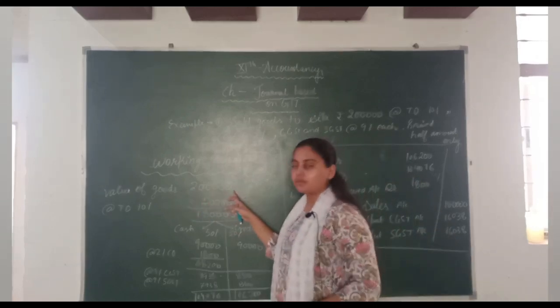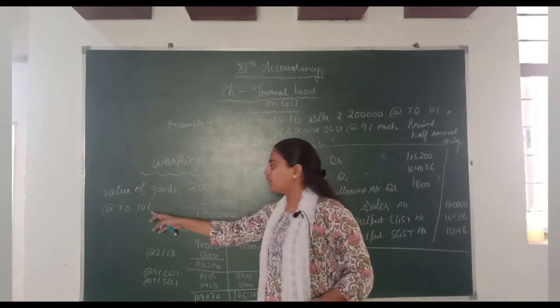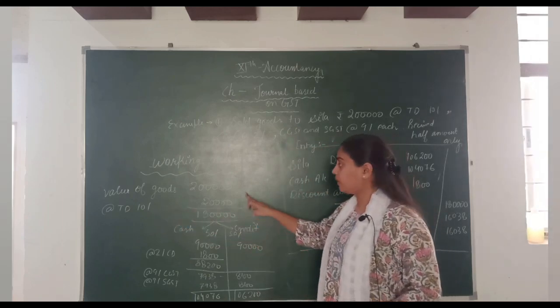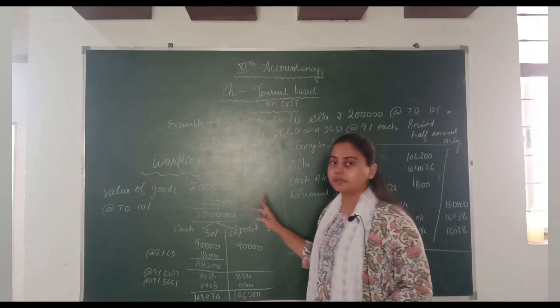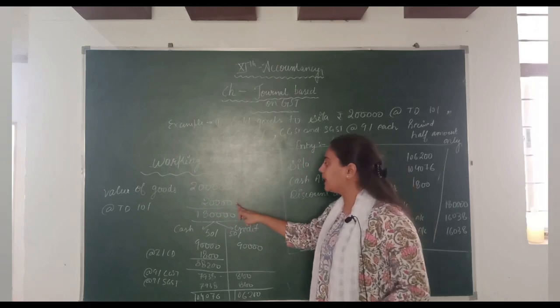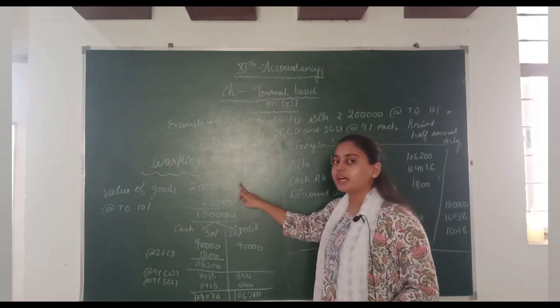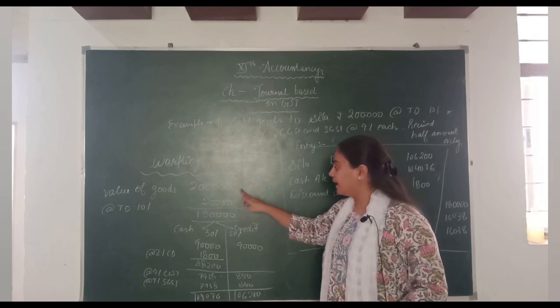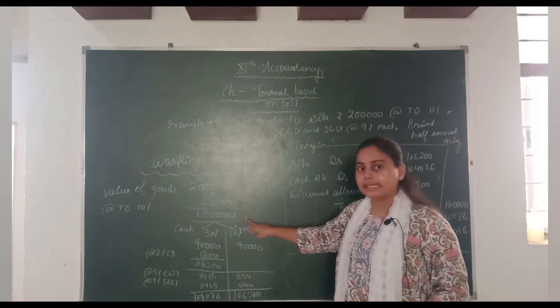The value of the goods is 2 lakh rupees. On applying 10% trade discount on 2 lakh, we get 20,000. After deducting the trade discount, we get the value of 1,80,000.